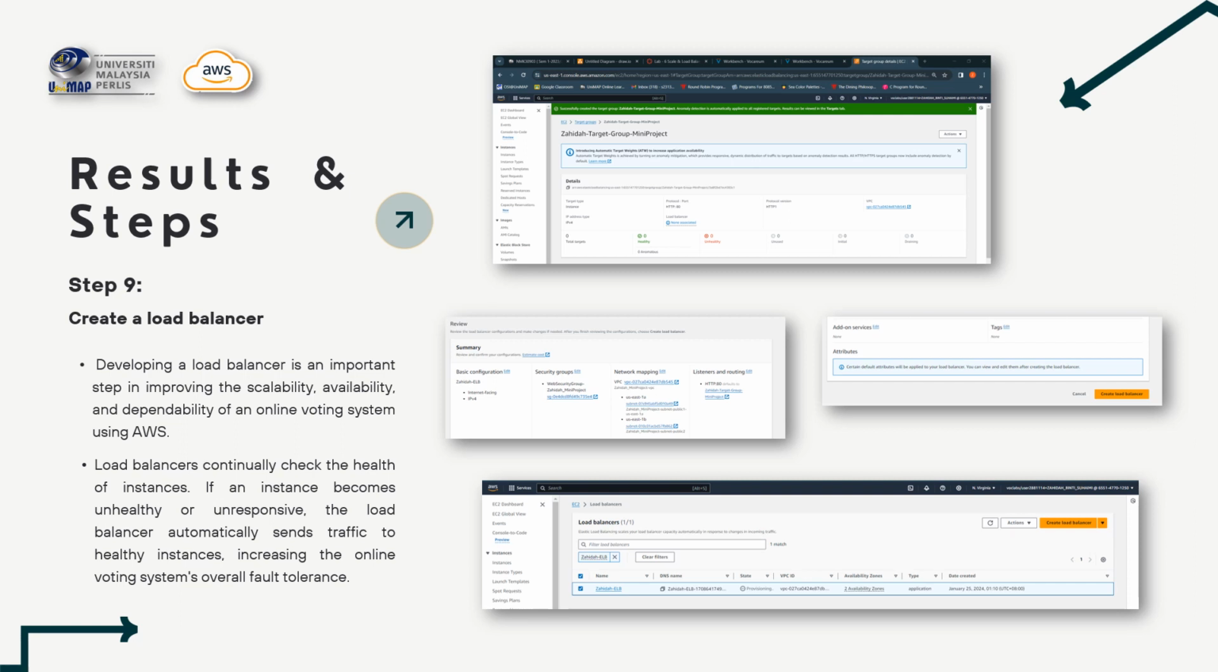Developing a load balancer is an important step to improve the scalability, availability, and dependability of the online voting system using AWS. The load balancer can check the health of the instances. If an instance becomes unhealthy or unresponsive, the load balancer automatically sends the traffic to the healthy instance, and increases the online voting system's overall fault tolerance. This is the step that I took to create the load balancer.